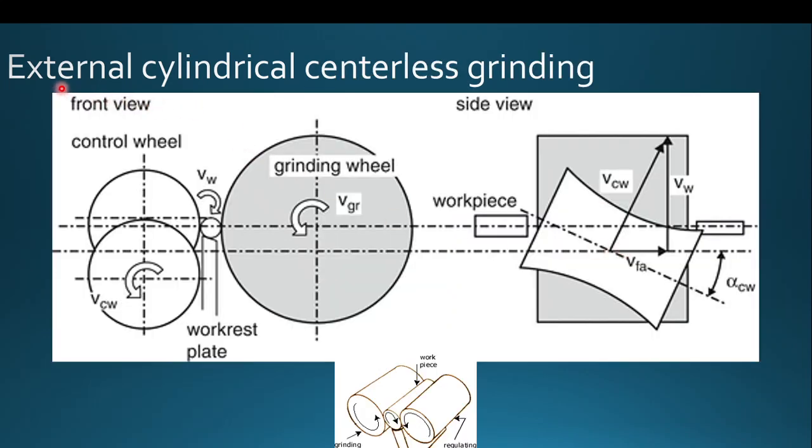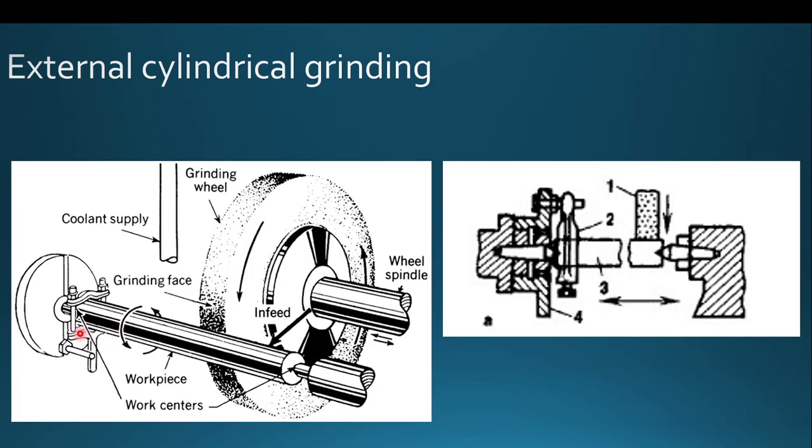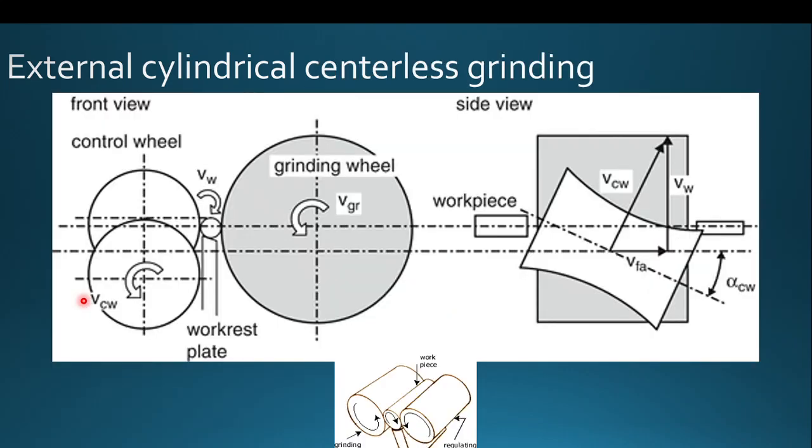And this is the external cylindrical centerless grinding process. We need not hold the workpiece between the chucks or the spindle dock areas. Here you can see the workpiece is held in the dock area of the spindle, but here the workpiece is not connected with any work holding devices. Simply it is fed between the two rollers. Here is a control wheel, and this is the grinding wheel.